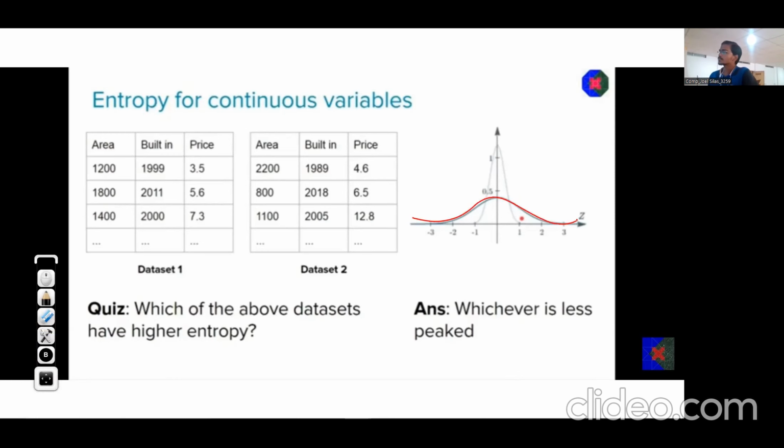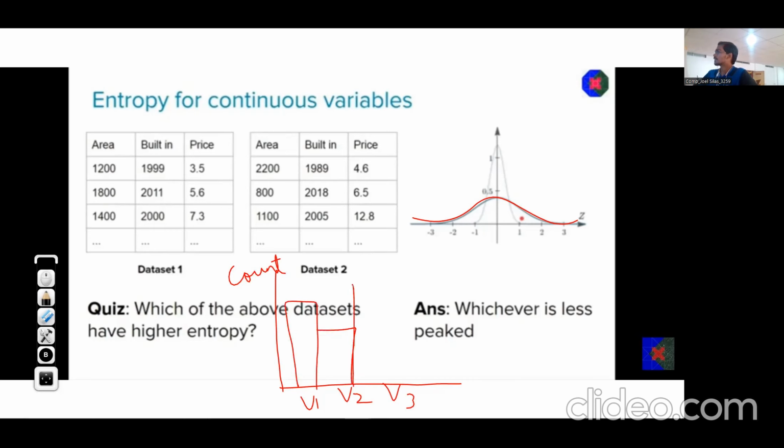So whenever we have continuous variables, their histogram is nothing but the values like V1, V2, V3, and so on, and their corresponding count. So we can say that V1 value is appearing suppose 5 times, V2 is appearing 3 times, V3 is appearing 7 times. So this will become the histogram.